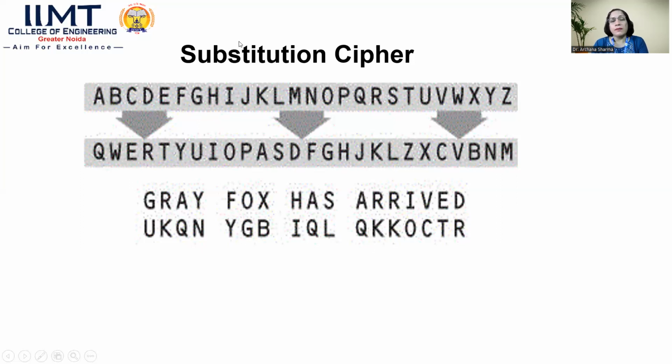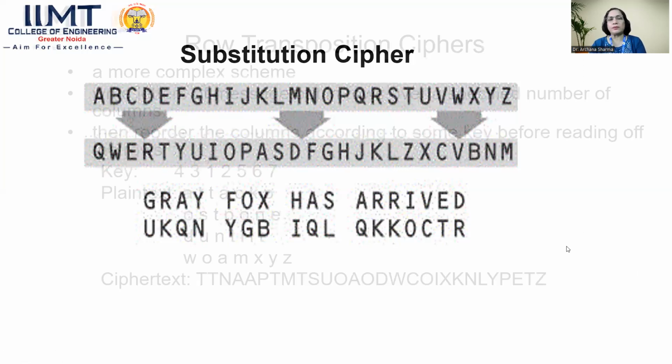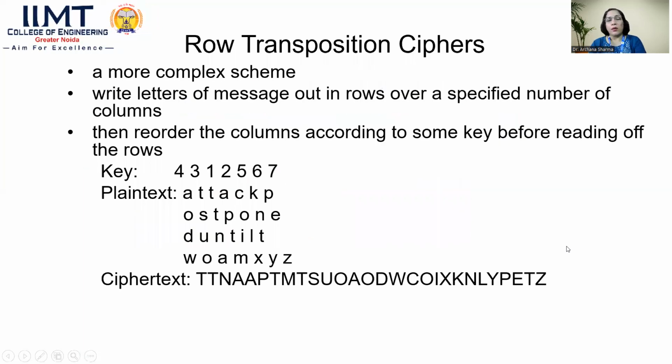So this is the simple method of substituting the alphabet with the corresponding sequence, and that is normally applied in the algorithm. Another, stronger way to convert is through the transposition ciphers.